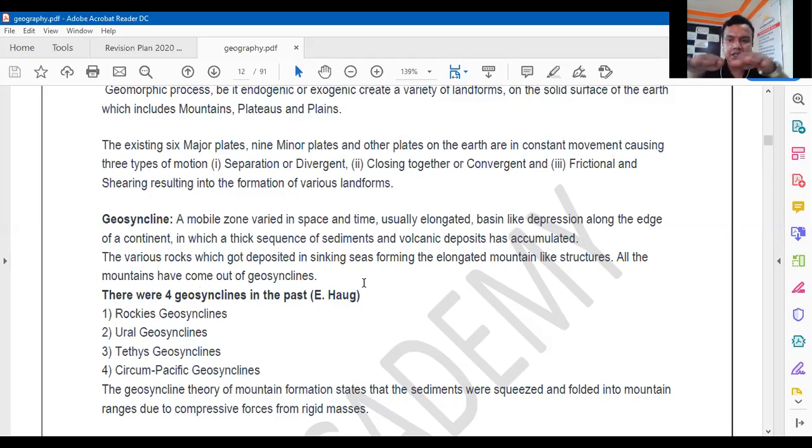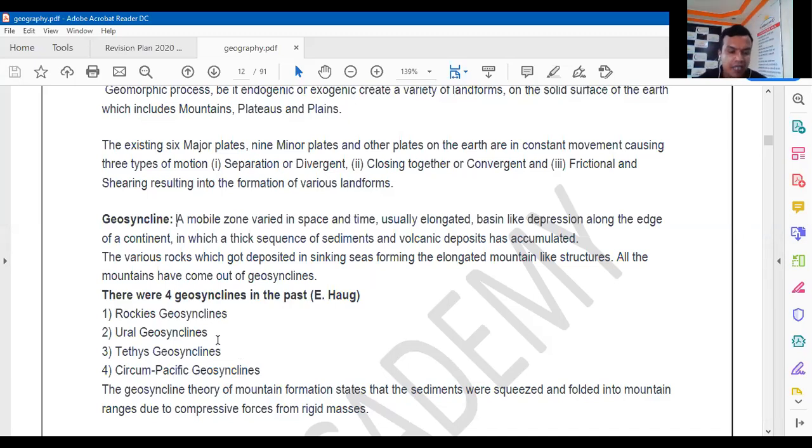So what happens? Suppose now these are the 2 plates. In between, this place is the geosyncline. It is a depression, and in this depression the material from the continent is deposited here. When it is deposited here and when there is a compressional force, that sedimentary material, that soft material, gets folded, which leads to the formation of fold mountains.